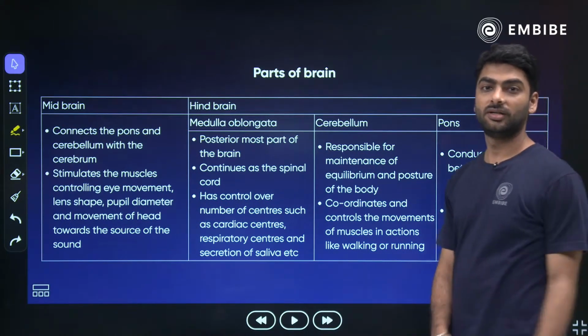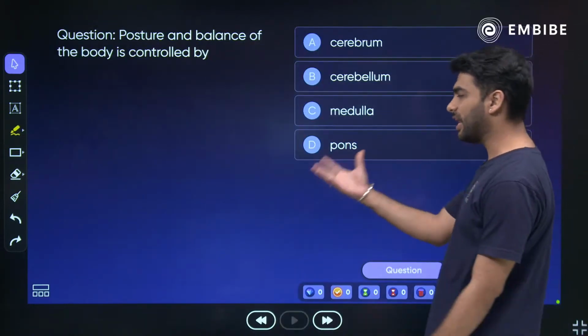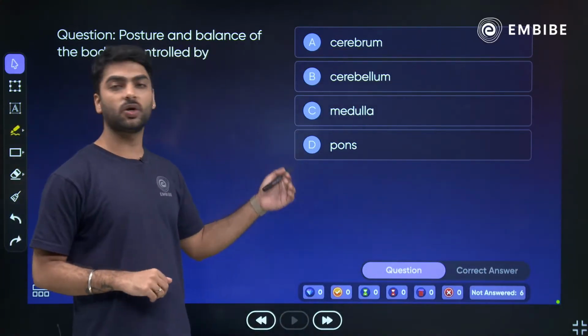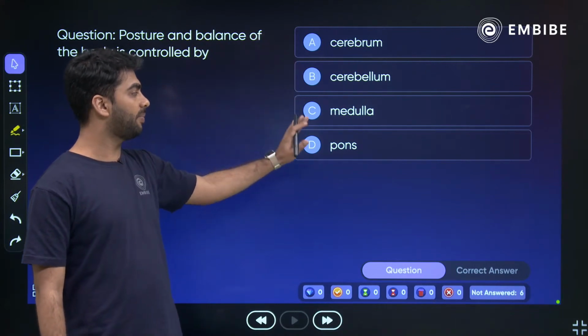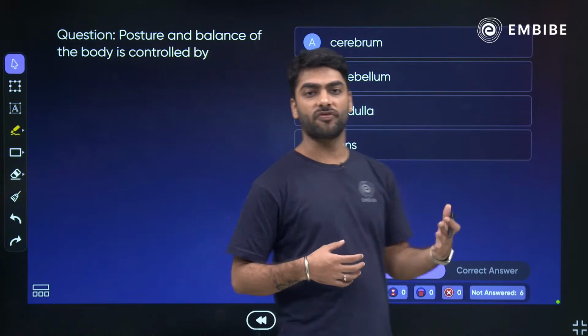Done? Perfect. And now we move ahead and we do a question. Very easy question. Posture and balance of the body is controlled by dash. Who controls the posture and balance of the body? Is it the cerebrum, cerebellum, medulla or pons? The one that gets affected under the influence of alcohol.